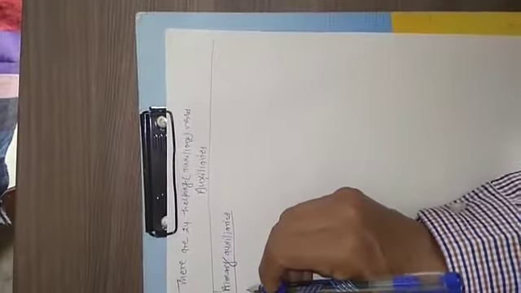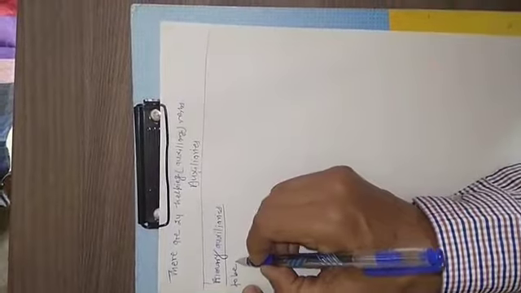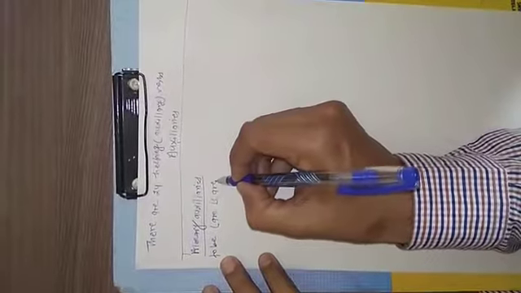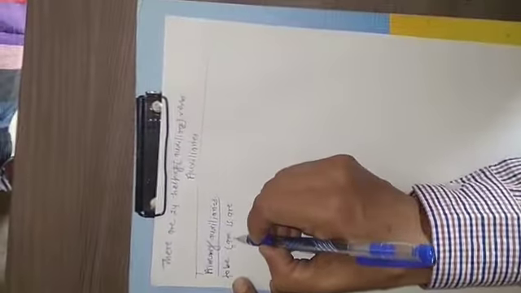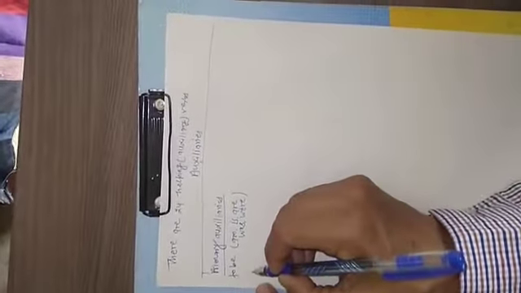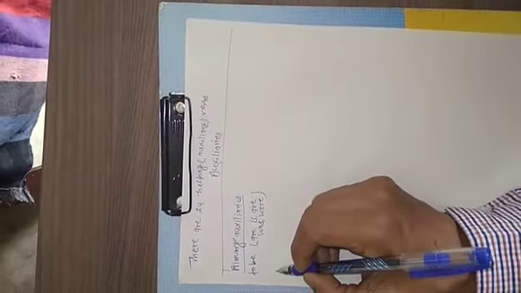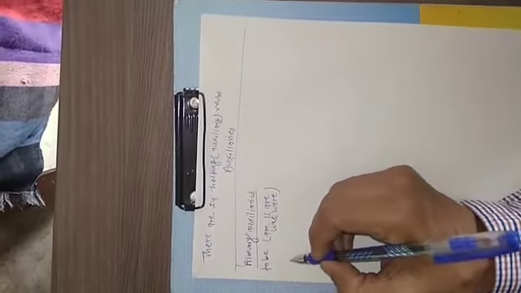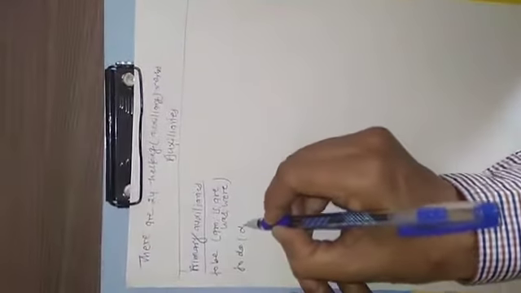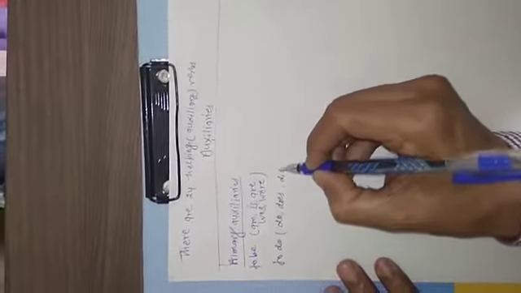In this, we can write the verb to be: am, is, are, was, and were. And then verb to do: do, does, and did.